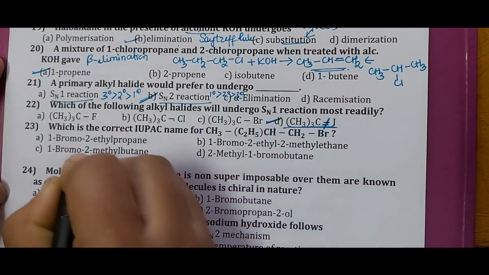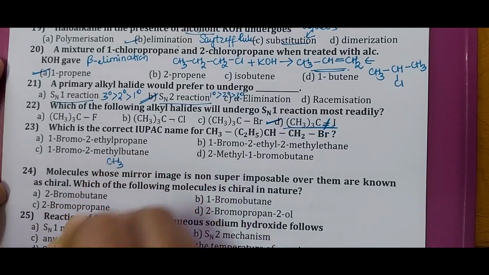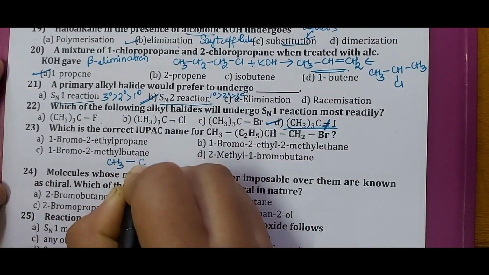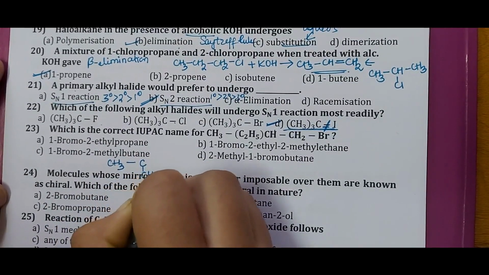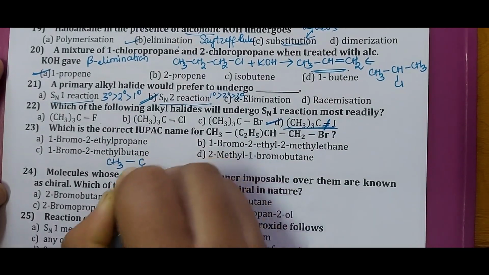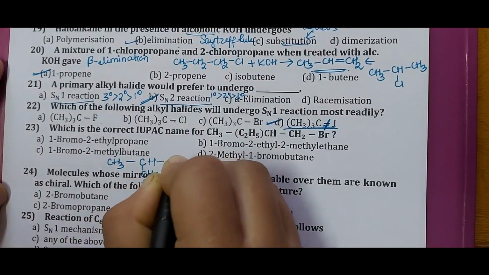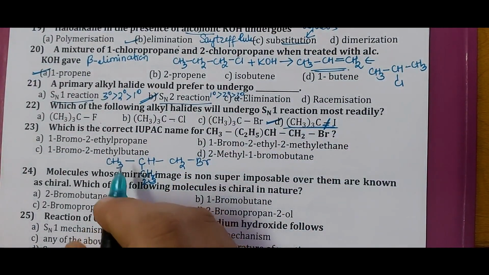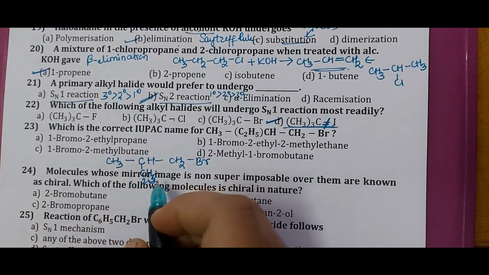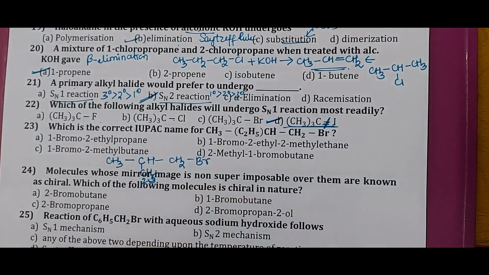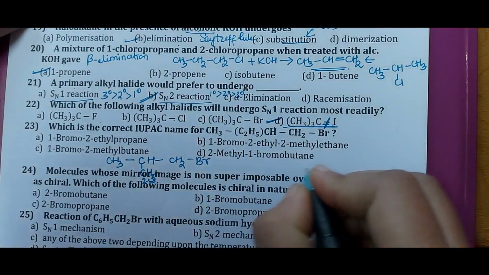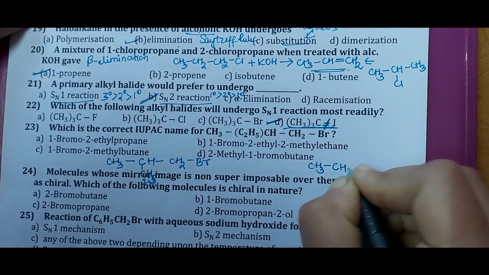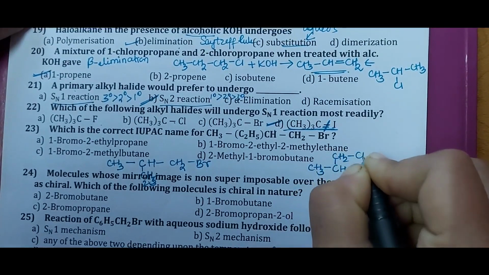We'll try to write the proper structure of it. So CH3 is bonded to a carbon atom, and to that carbon atom an ethyl group is bonded, that is C2H5. It has a hydrogen atom as well, and CH2 and Br are also bonded to it. So we'll write it more clearly here so that we would be able to find the longest carbon chain. I'll write it once again, separately: CH3 bonded to C, which is bonded to ethyl, I'll write it as CH2CH3, and then again CH2Br.